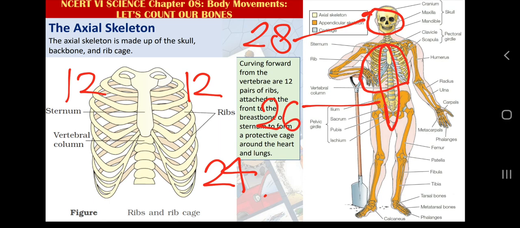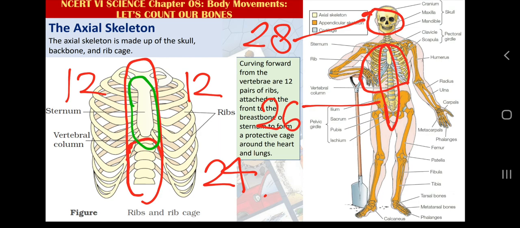Here the backbone is showing, this is the backbone. It will be continued to that, but we are not able to see that because of this one bone which is called sternum. This you can feel by touching your chest. This is also called chest bone or breast bone, the sternum.